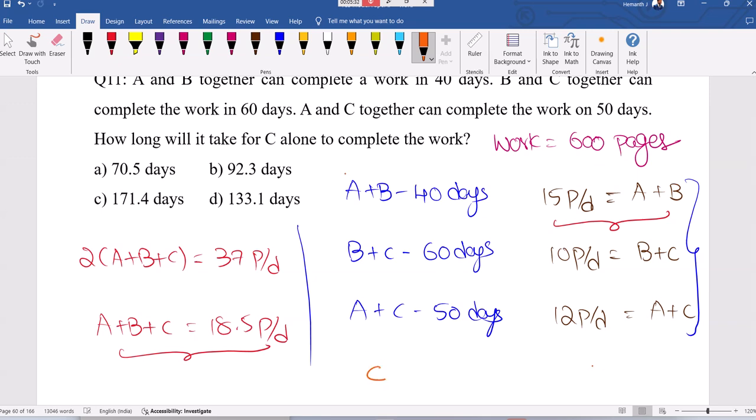When C can type 3.5 pages per day, what is the time taken by C alone? Time taken by C alone is 600 divided by 3.5. 7 by 2 also we can write. It's like 1200 divided by 7. 170 nearby. Option C is correct.